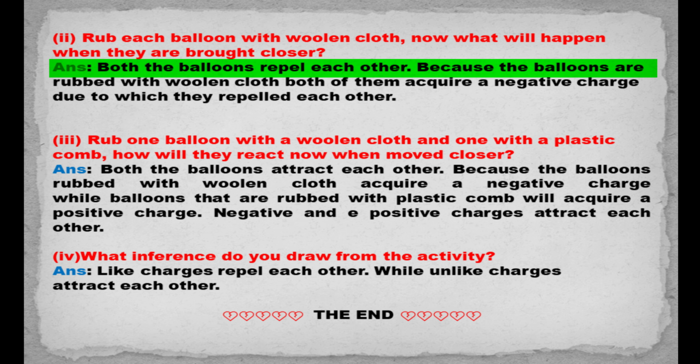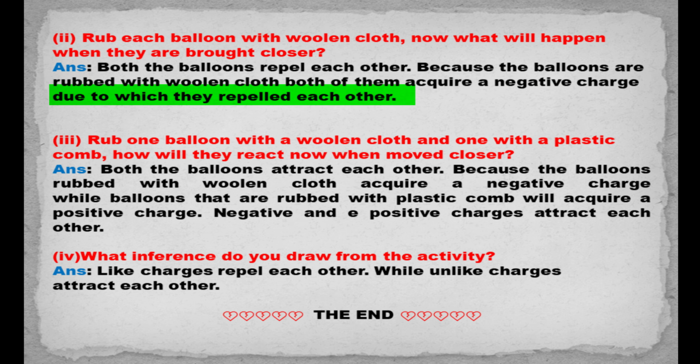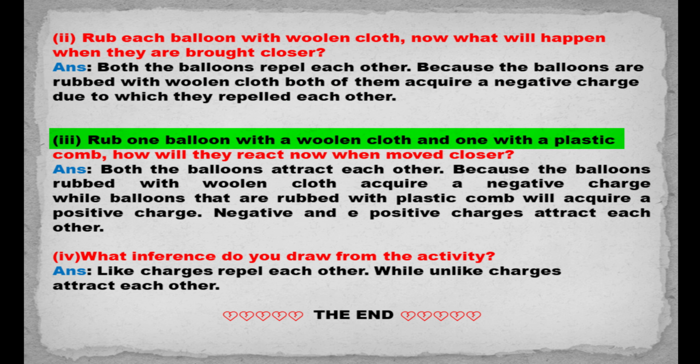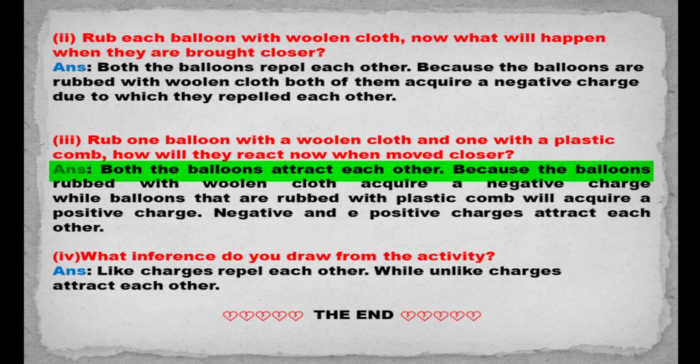Because the balloons are rubbed with woolen cloth, both of them acquire a negative charge due to which they repel each other. 3. Rub one balloon with a woolen cloth and one with a plastic comb. How will they react now when moved closer? Answer. Both the balloons attract each other.